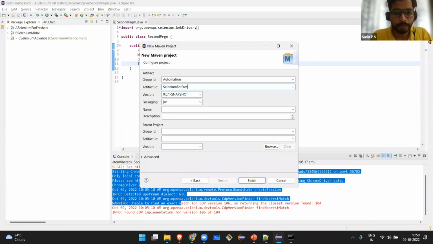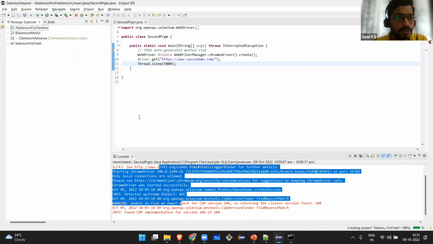People who are just out of college and looking to start a career in automation, this project is for you. How to create a new project, how to add all the dependencies and start working with it. So I'm going to click Finish. You can see Selenium for freshers here, and if you click here, you can see pom.xml.